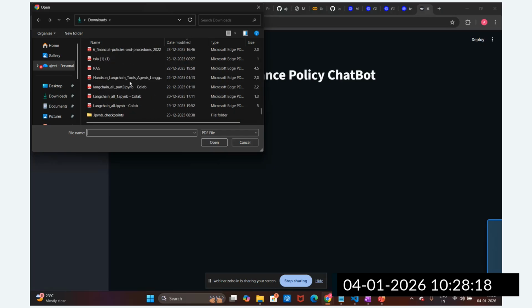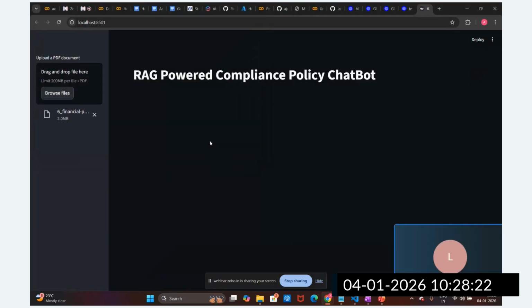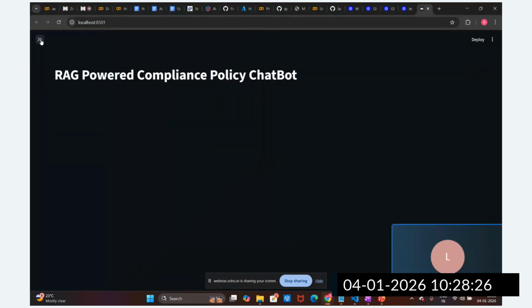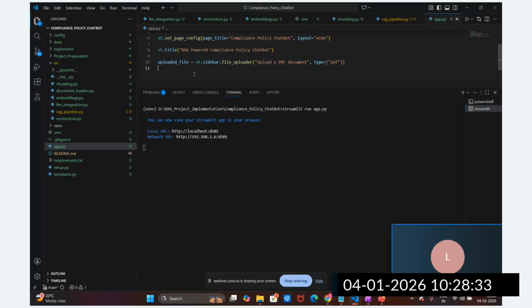This is the document, right? This is how I have given the sidebar. You can collapse this also, right? Initially I had provided it on the main screen, but now I have provided this option in the sidebar to upload the document. Okay, we can tweak this also as per the requirement.